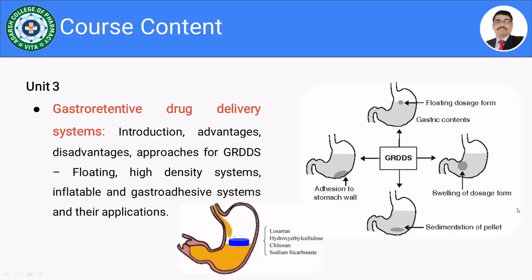And the last approach is known as the sedimentation of pellets due to high density. Yes, low density particles, high density particles. Low density particles are going to float on the gastric content, while high density particles are going to settle at the bottom, and thereby it is possible to achieve gastro retention.